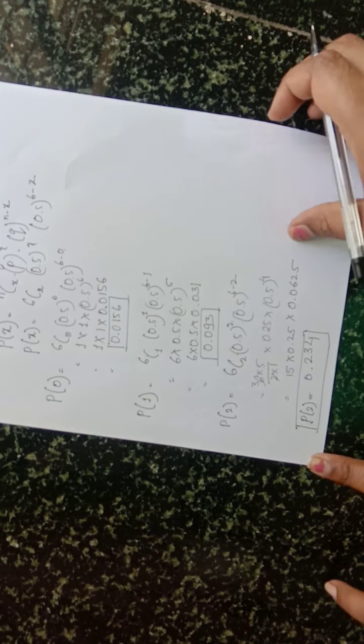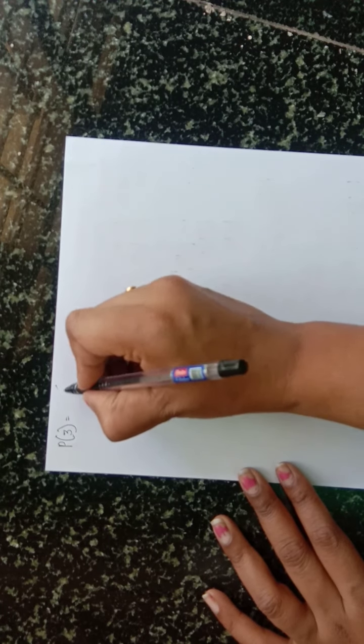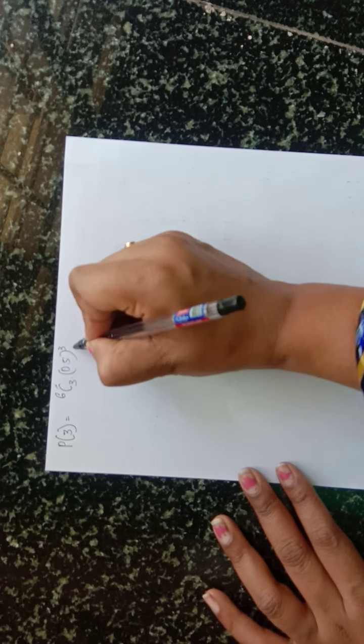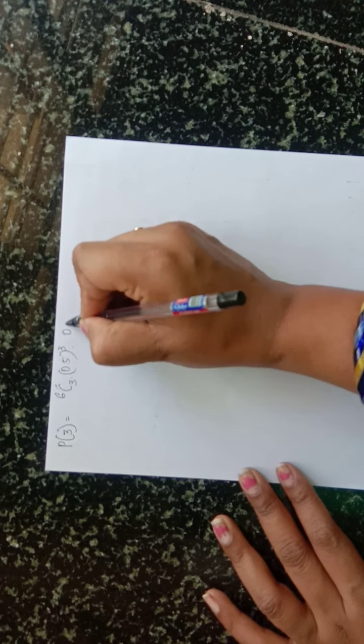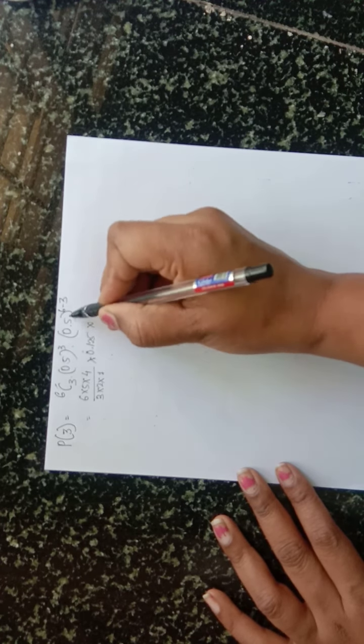Next, P of 3 I'll solve now. Yes, means value of x will be 3. Okay. So 6C3, 0.5 raised to 3 and here 0.5 raised to 6 minus 3. So 6C3, so 6 into 5 into 4 over 3 into 2 into 1, into 0.5 raised to 3. So answer will be 0.125 into 0.5 raised to 6 minus 3 is 3.